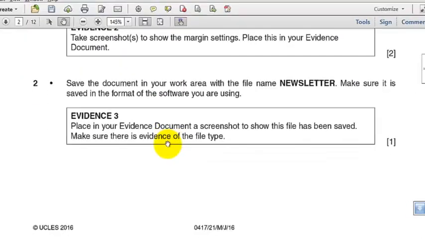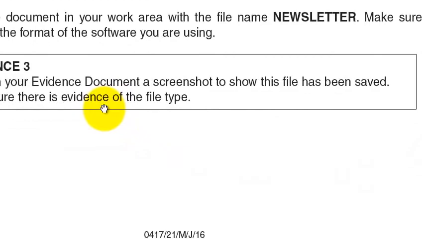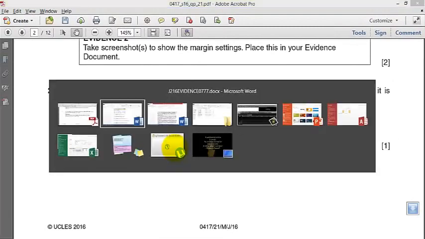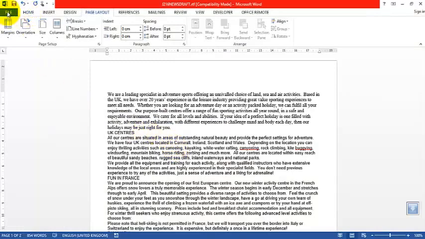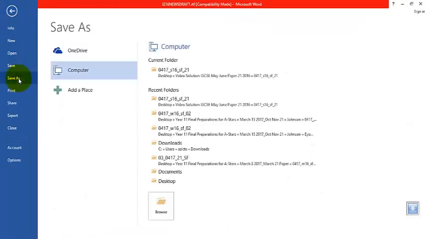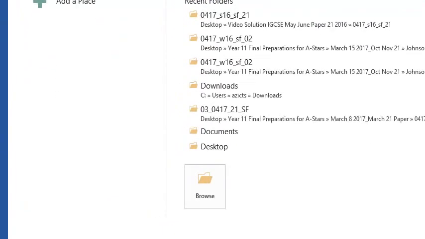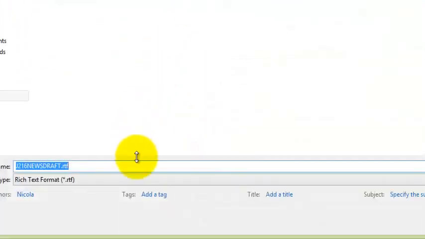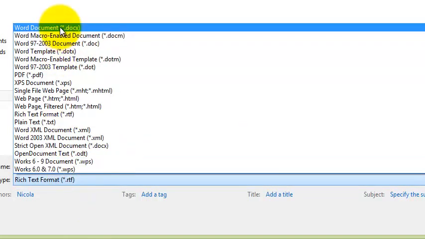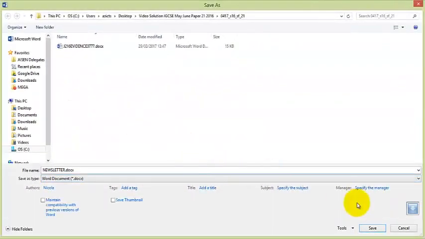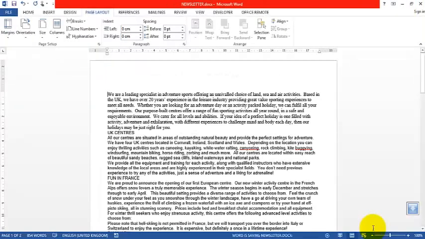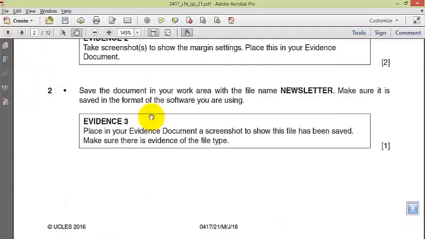That's done. Number 2, save the document in your work area with the file name newsletter. Make sure it is saved in the format of the software you are using. So this is the document, file, save as. So I'm saving as newsletter, .docx. That's the format of the software I'm using. I'm saving this. I'm sorry, I'm going to go back. I left something. Okay, let's continue.